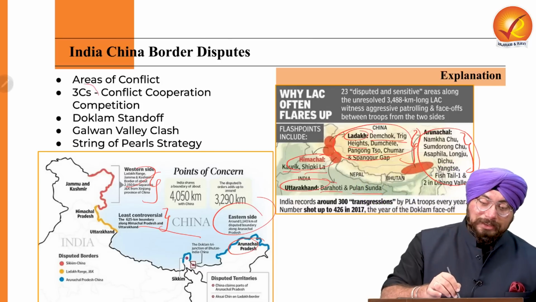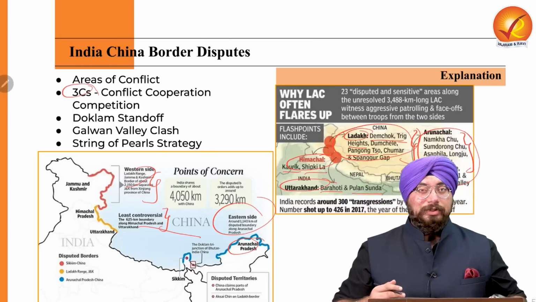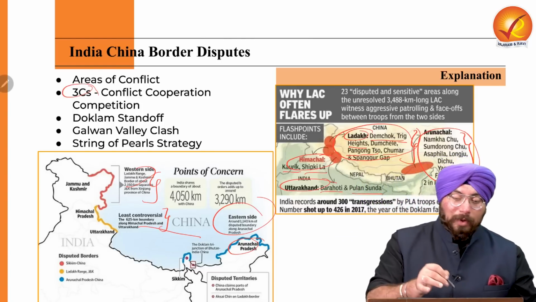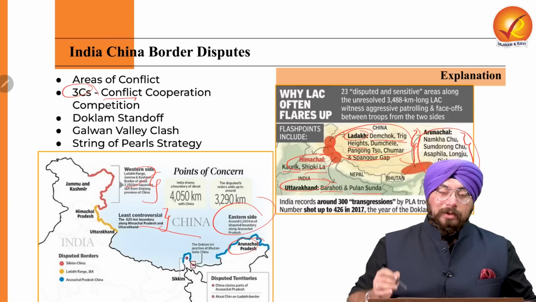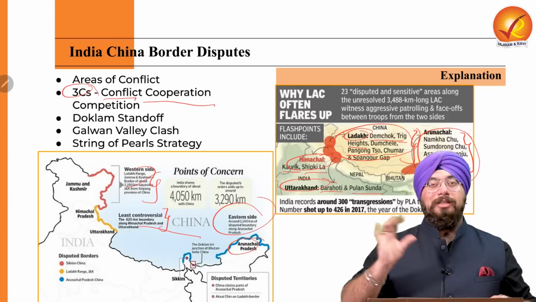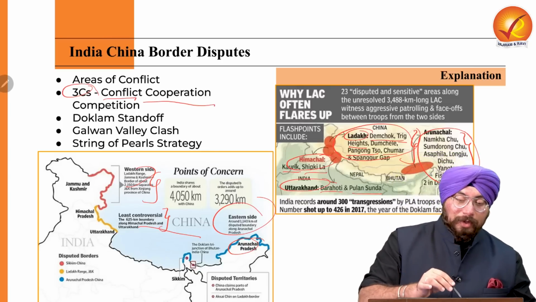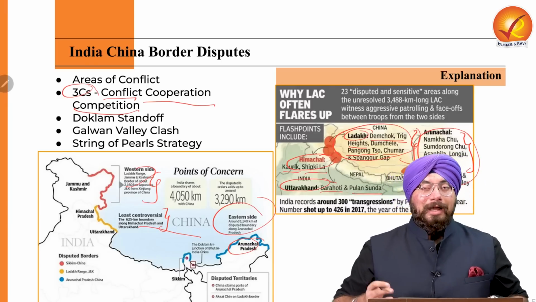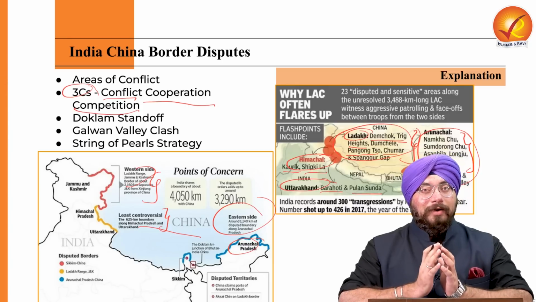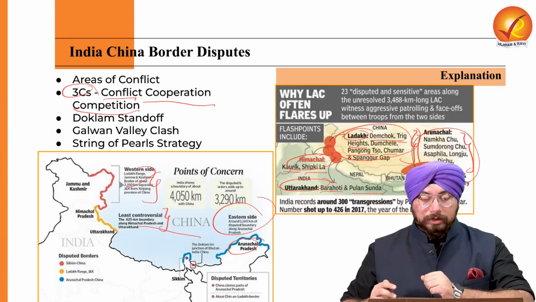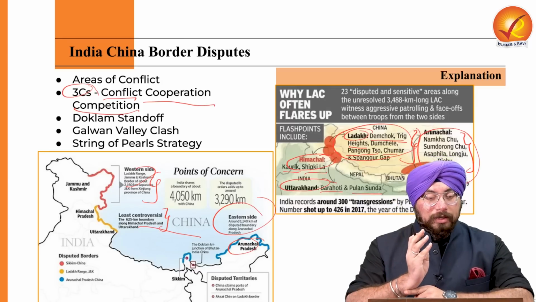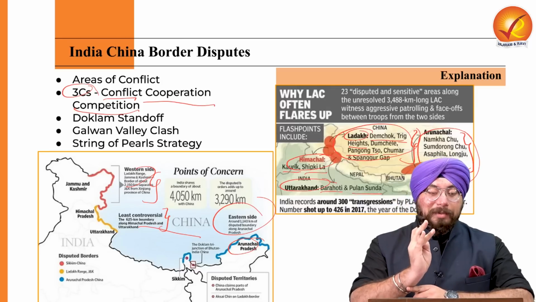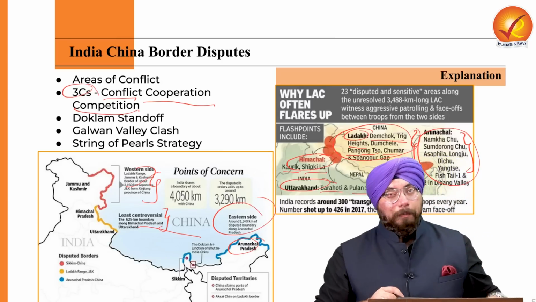Now there are three C's which have been controlling the relations between India and China. One is that of conflict, one is that of cooperation in certain economic spheres, and one is that of competition. Because both of the countries are developing and both of the countries are rising in the chart of economic growth. So there is conflict between both the countries, there is cooperation in some areas and also there is competition.